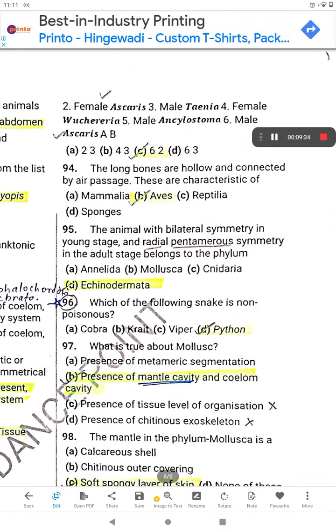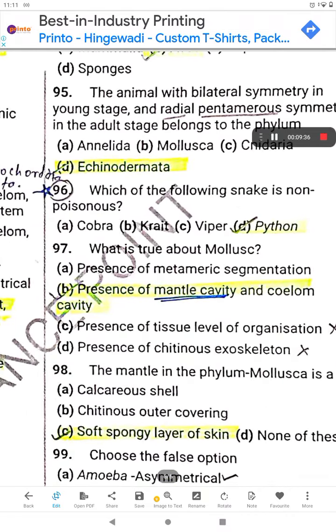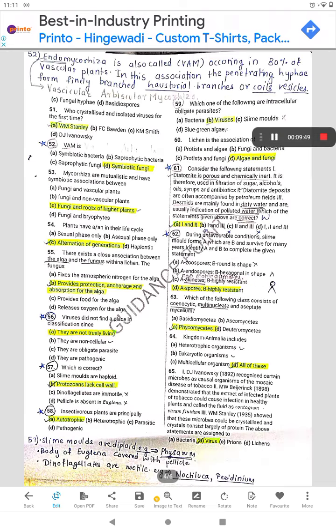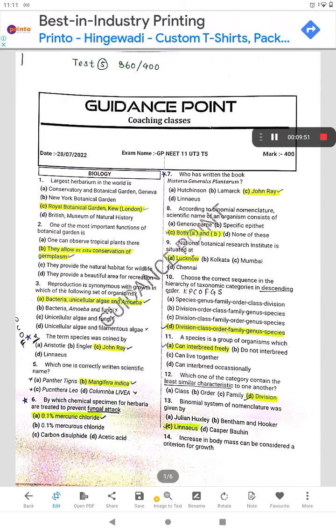Then the 96th question says, which of the following snakes is non-poisonous? Python. Python is non-poisonous. And venomous are cobra, krait and viper. So I have completed the mistakes of this test 5, where I have scored 360 out of 400, one of the best scores till now.